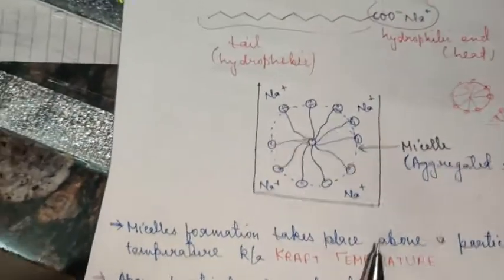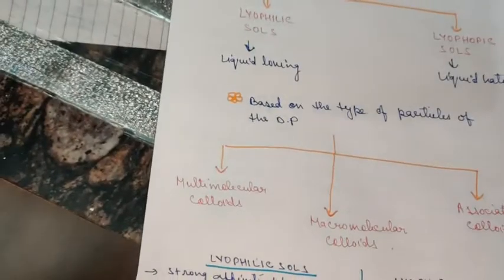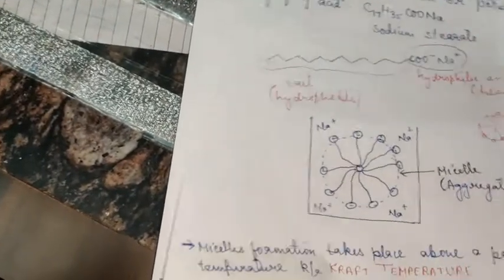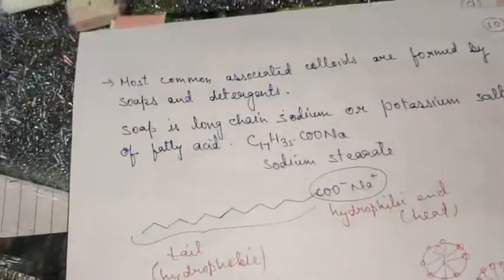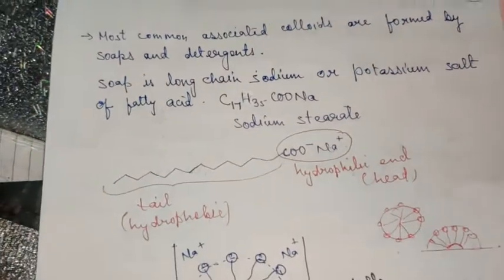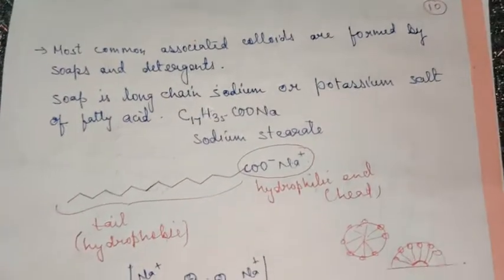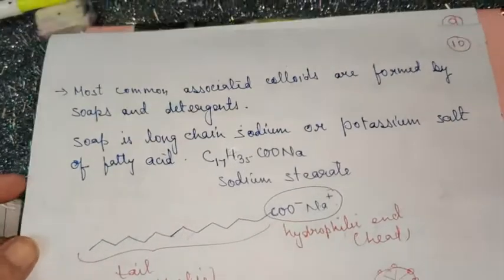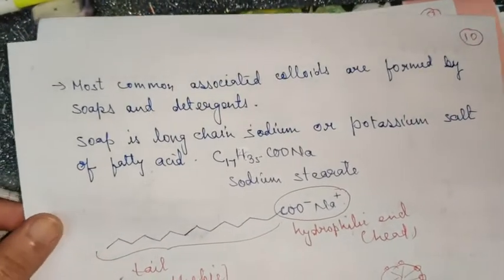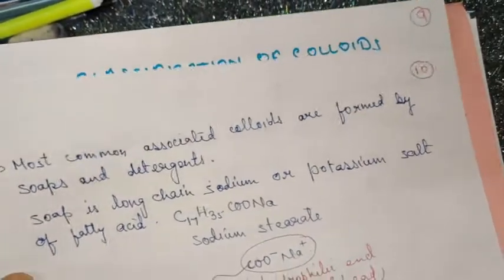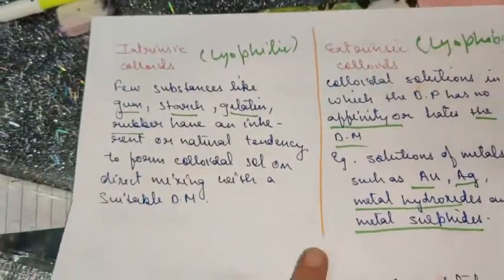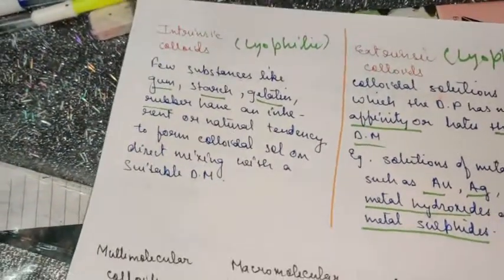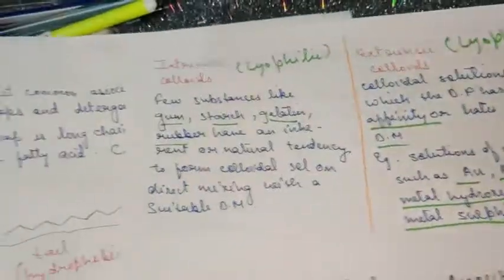So I hope the three types of colloids are clear to you. The categories are clear to you: associated, multimolecular and macromolecular colloids, and lyophilic and lyophobic both. Children, these are very important. Lyophilic and lyophobic sols have been asked in your board exams a number of times. The difference between the two has been asked a number of times. The examples of the two are also very important. So children, please be thorough with these topics.